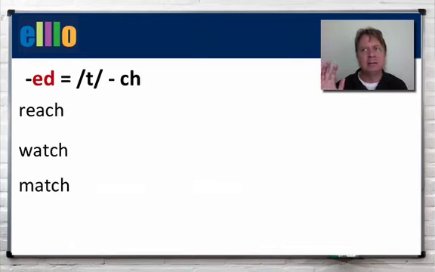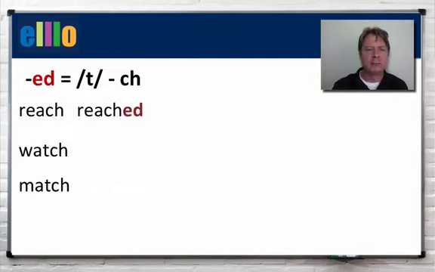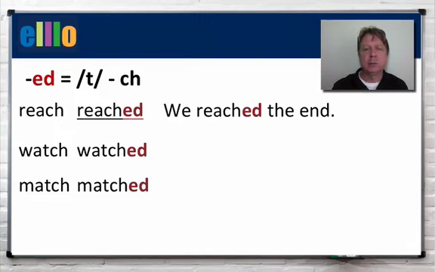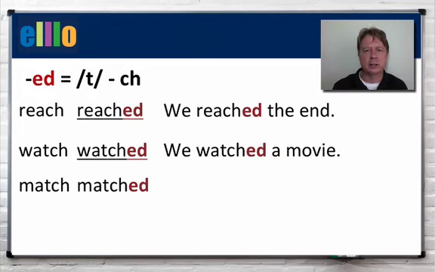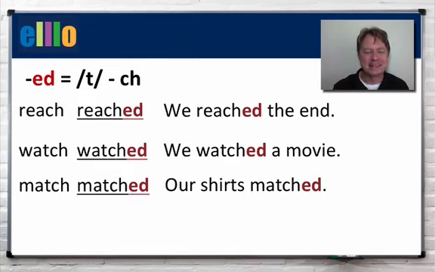Right, now the t sound. We have many ways that we use the t sound depending on the spelling. So if it's ch, reach, watch, match. We have reach, reached, watch, watched, match, matched. So for example, reached. We reached the end. Watched. We watched a movie. Match, matched. Our shirts matched.